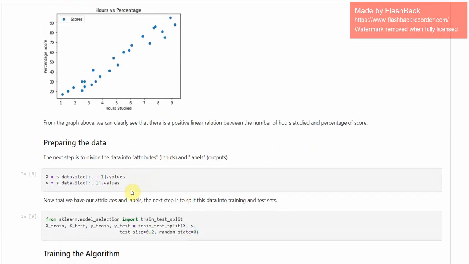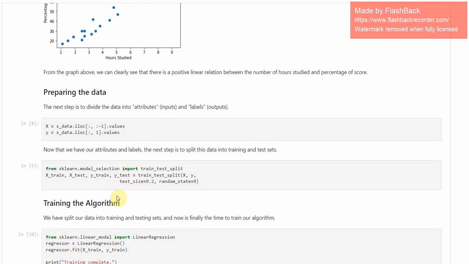Now we're going to prepare the data by dividing it into the input and the output, that is the X and the Y. And then we're going to split this data into the training and the testing set.